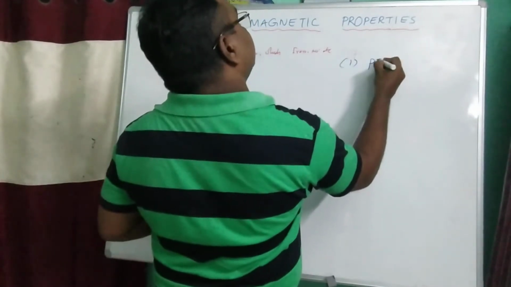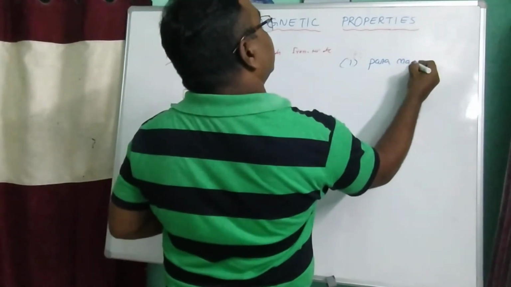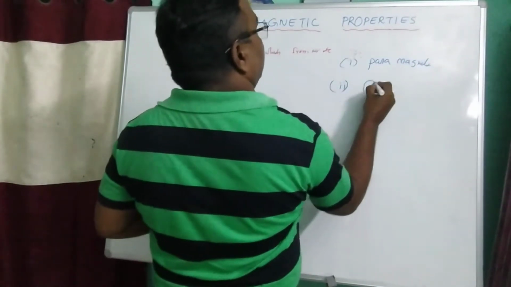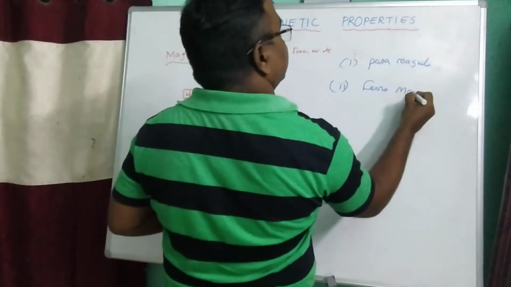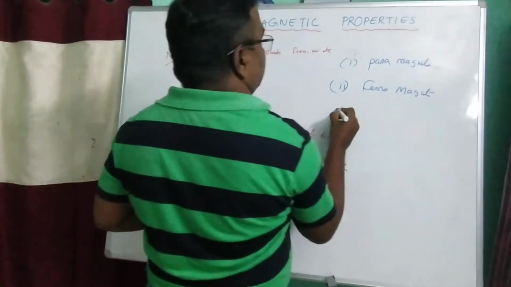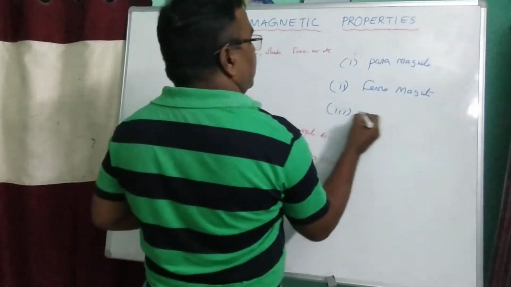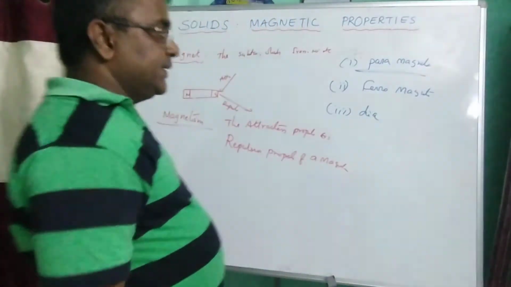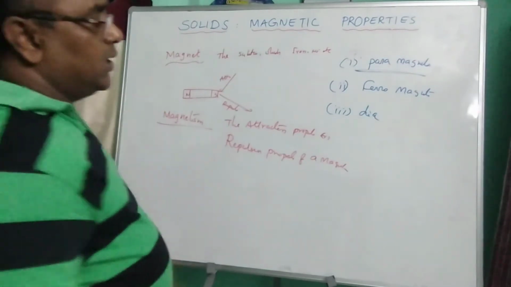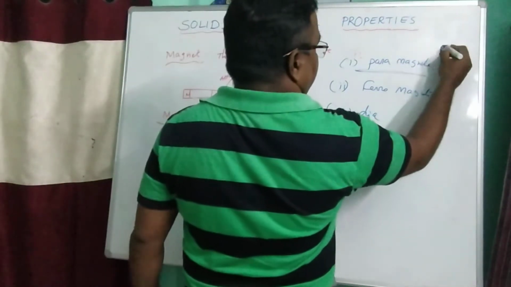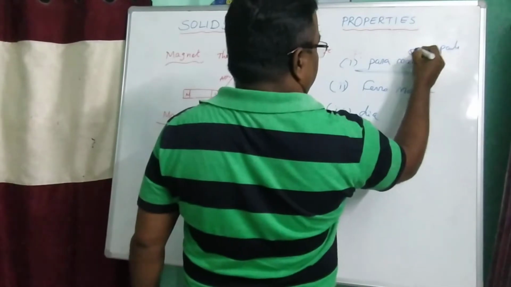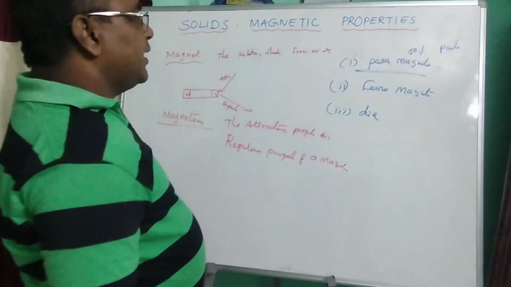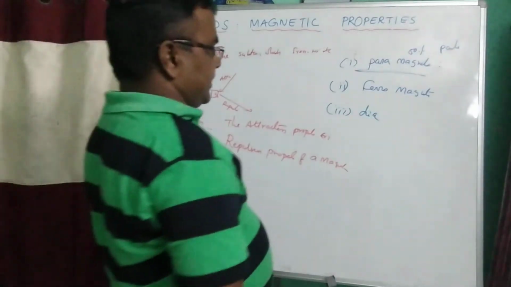The first one is paramagnetic substances, the second one is ferromagnetic substances, and the third one is diamagnetic substances. What are paramagnetic substances? The substances which are partially attracted by the magnet, that means approximately 50% attracted, are known as paramagnetic substances.